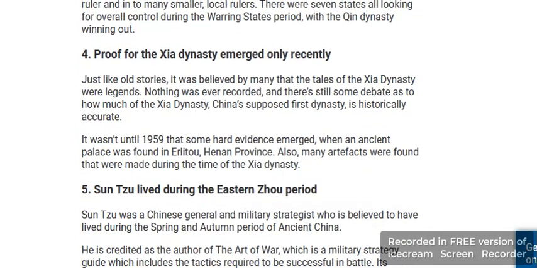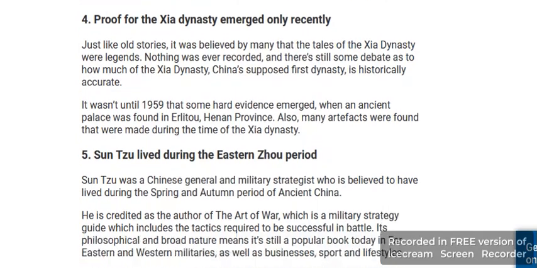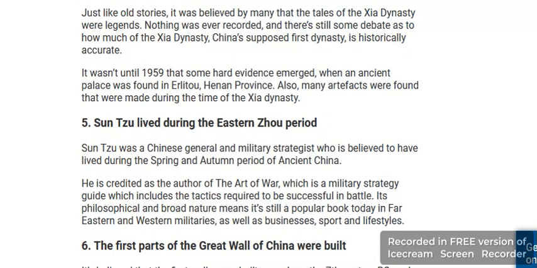The fourth fact is that proof for the Xia dynasty emerged only recently. Like many old stories, it was believed that there were many tales, and that the Xia dynasty was a legend, as nothing was ever recorded. It was not until 1959 that harder evidence emerged, when an ancient palace was found. In addition, many architectural remains were found from the time of the Xia dynasty.